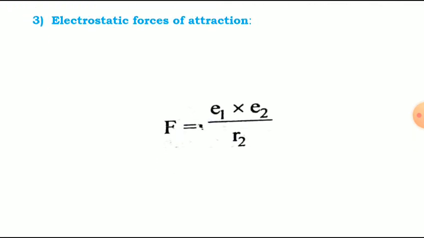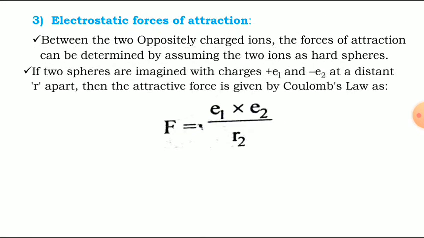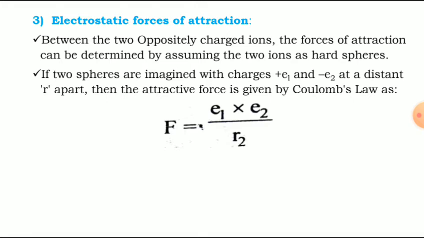Then third one, electrostatic forces of attraction. Between two oppositely charged ions, the forces of attraction can be determined by assuming the two ions as hard spheres. If two spheres are imagined with charges plus E1 and minus E2 at a distance r apart, then the attractive force is given by Coulomb's law as F is equal to E1 into E2 upon R squared. This is Coulomb's law equation.